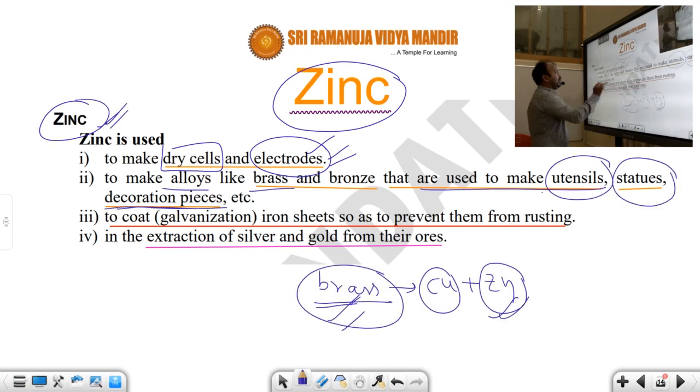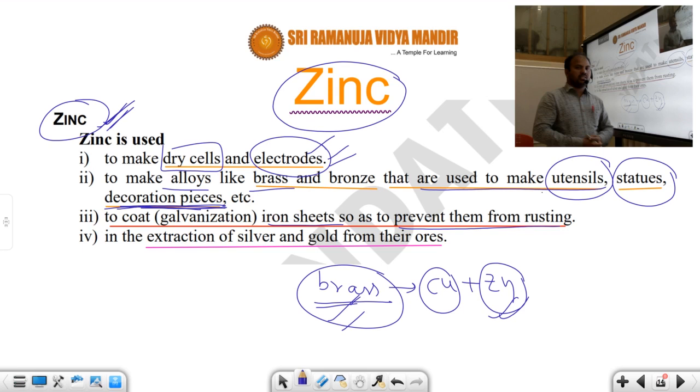Zinc is used for decoration pieces, and in the galvanization process, iron sheets are protected to prevent them from rusting. I have already told you, if you keep an iron sheet in damp air, rusting takes place in a couple of days. But when the iron metal is coated with zinc metal by passing current, it will protect against rusting. That means corrosion never takes place on that sheet.